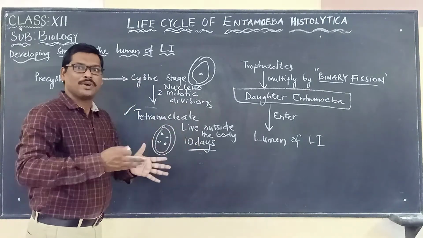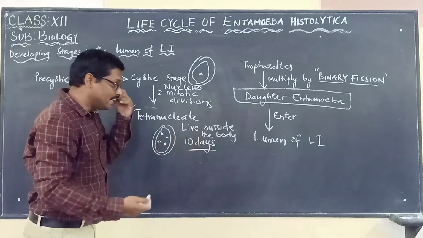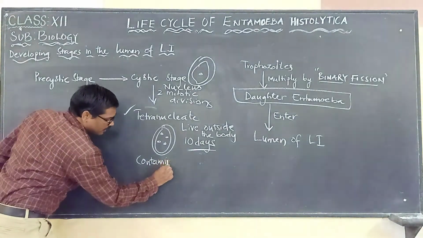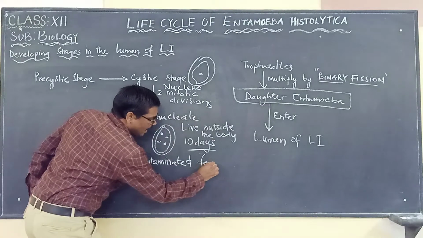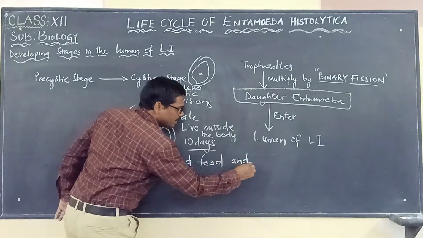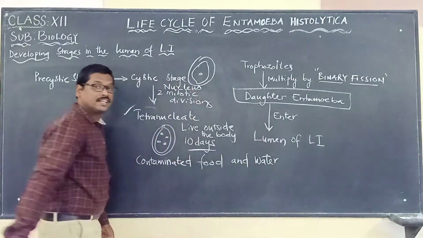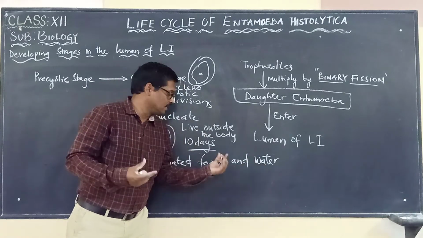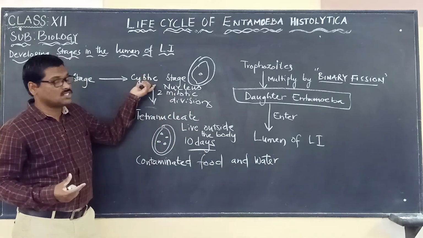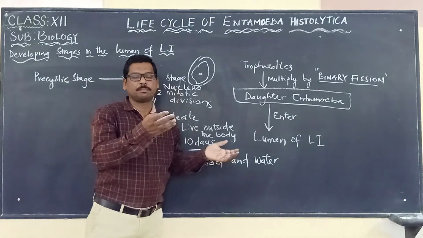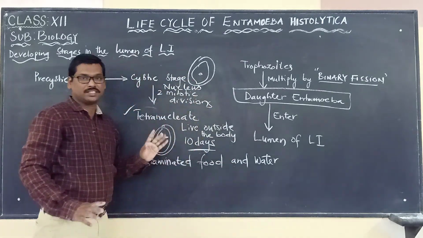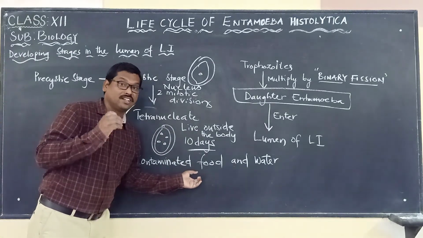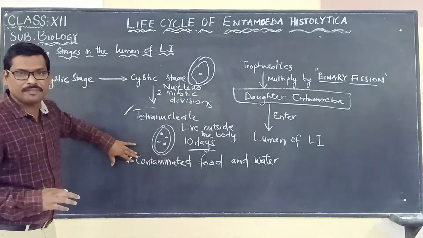So within these 10 days, how is it carried from one person to another? It is carried through contaminated food and water. The main cause is eating contaminated food and drinking contaminated water, by which this tetranucleate cystic stage is carried from one person to another, causing infection. So we have to be very careful not to eat contaminated food or drink contaminated water. This is a very important point.